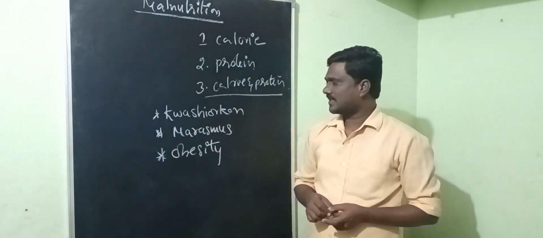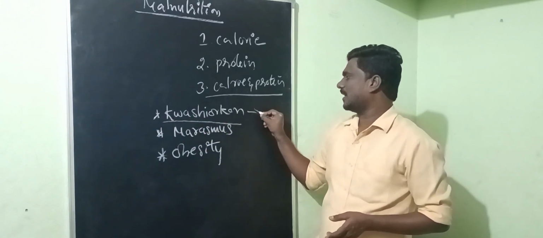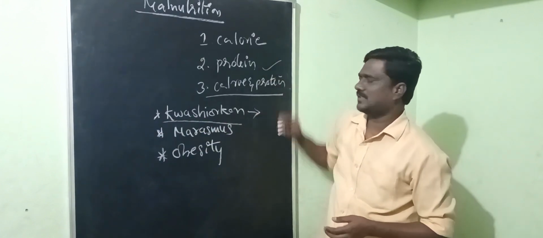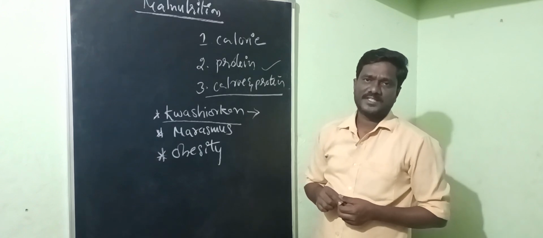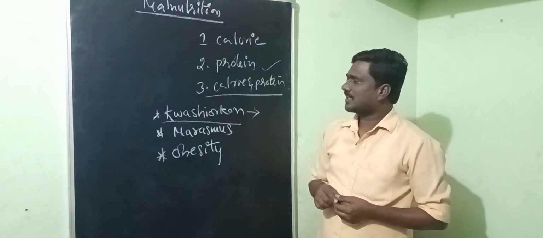Kwashiorkor is due to the lack of proteins in our diet. Due to the lack of proteins in our diet, that may lead to kwashiorkor disease.